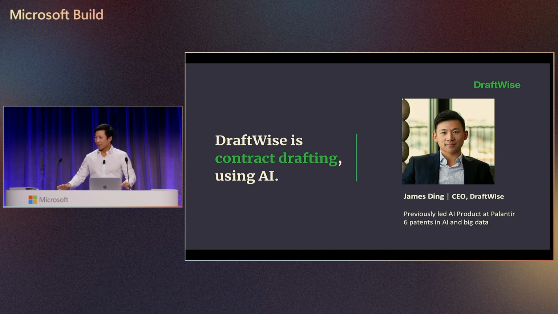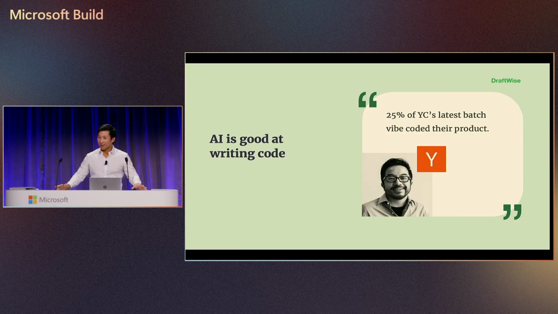Now, I know what most of you are thinking. You don't know anything about drafting contracts. Well, I'm here to say that you understand a different problem really, really well, so you know more than you think. And that other problem is writing code. I think everyone here agrees that it's incredible what AI can do writing code.